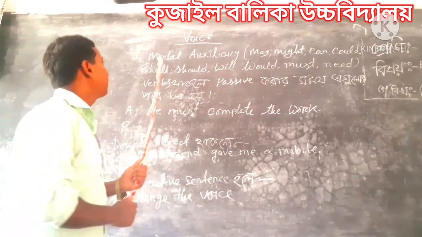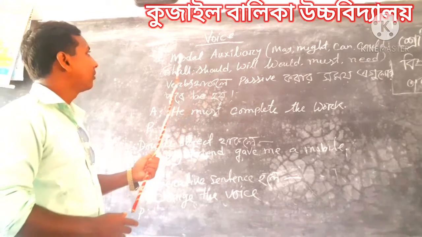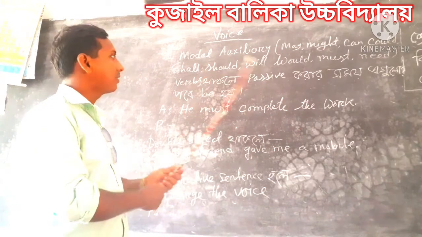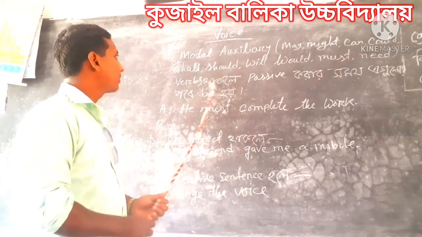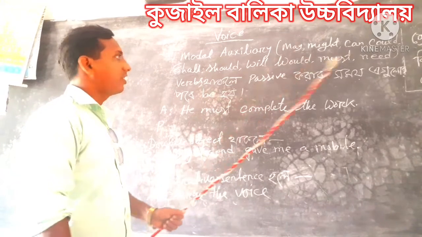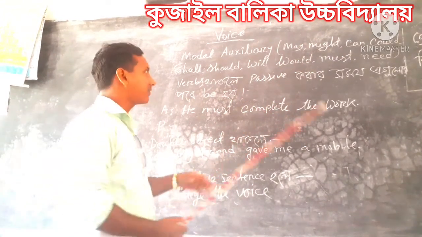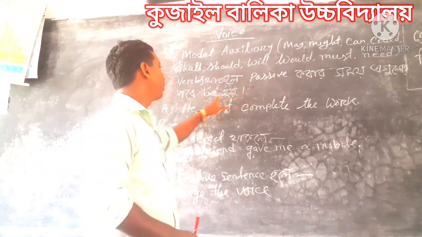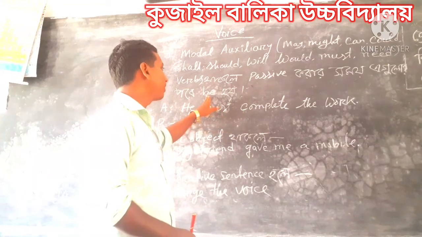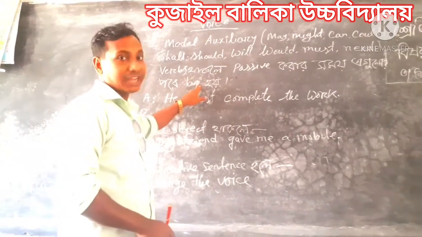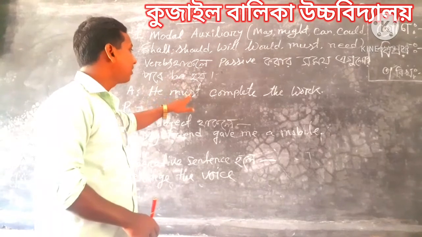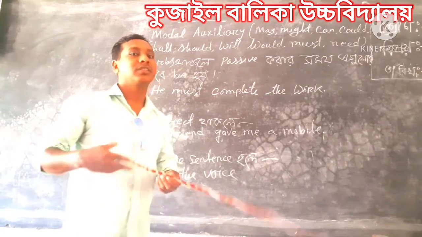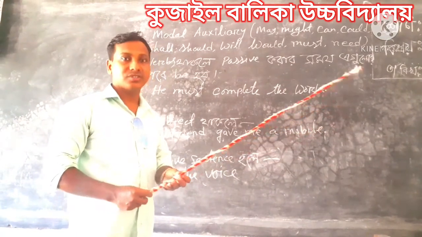So today we have written a rule: modal auxiliary verbs. I think you have a lot of experience about modal auxiliary verbs. These are can, may, might, could, shall, should, will, would, must, need, dare. These are called modal auxiliary verbs. If we find a modal auxiliary verb in active voice, when we want to make the sentence passive voice, we must add be after the modal auxiliary verb.